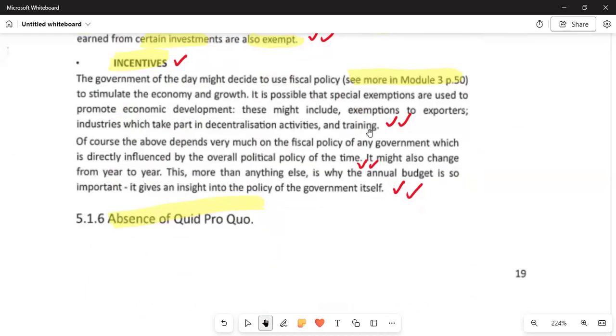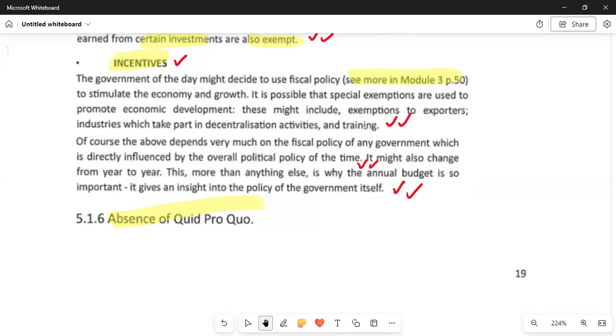Moving on again, let us now discuss the incentives. In fiscal policy, the first point to understand is that fiscal policy will stimulate the economy and growth. It is possible that special exemptions are used to promote economic development.